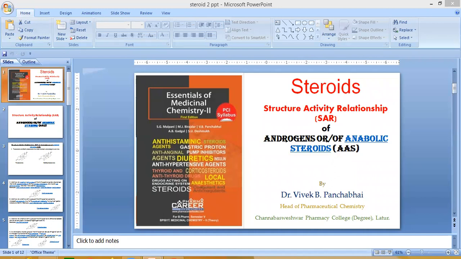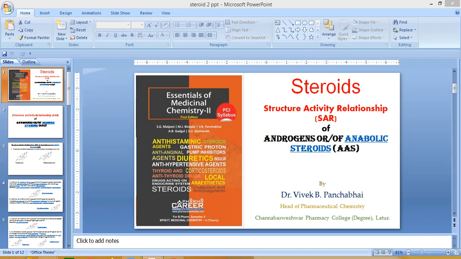Next point relative to the SAR point of view, the introduction of a methyl group at the C7 alpha position. This substitution of a methyl group at the C7 position can increase the potency and prevent 5-alpha reduction. For example, dimethyltestosterone, prostolone, mibolerone.